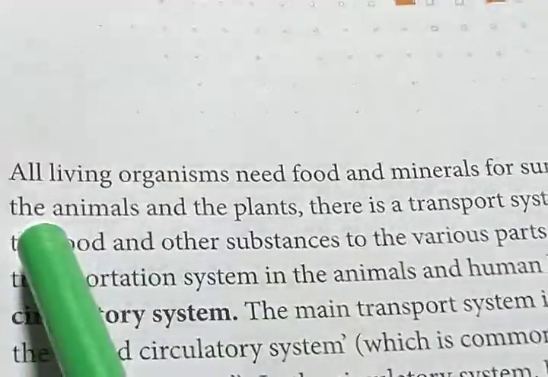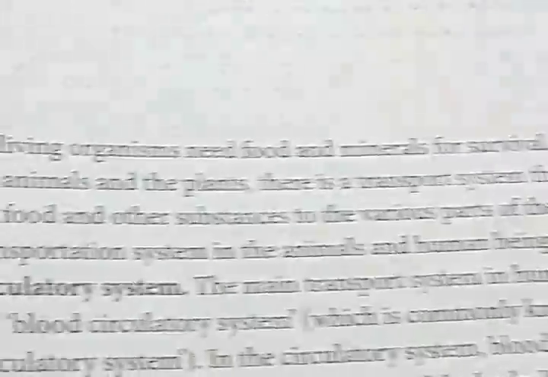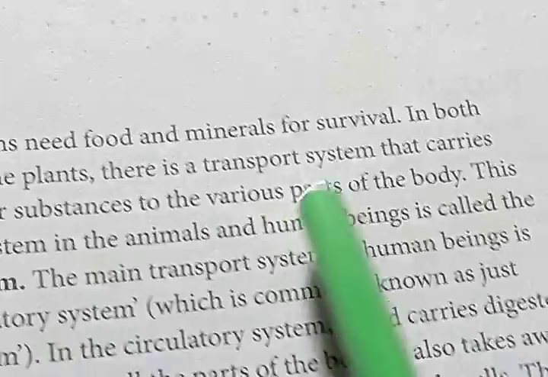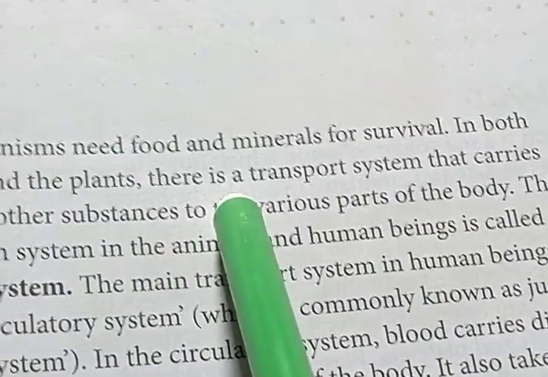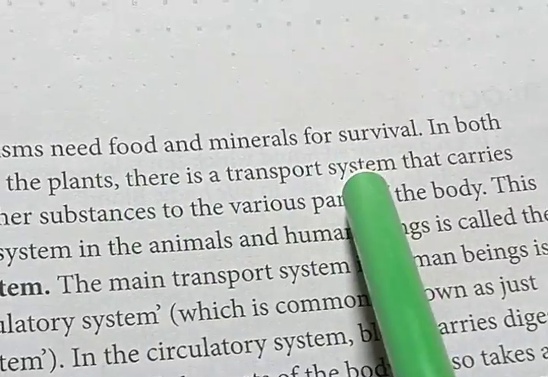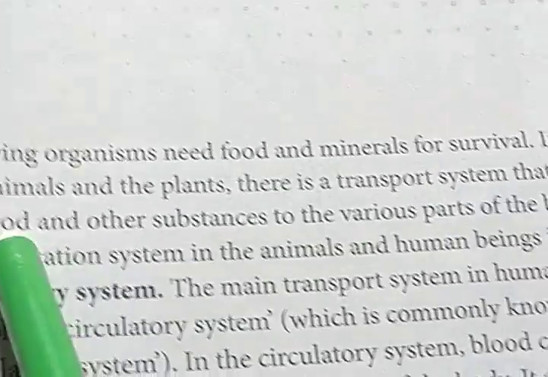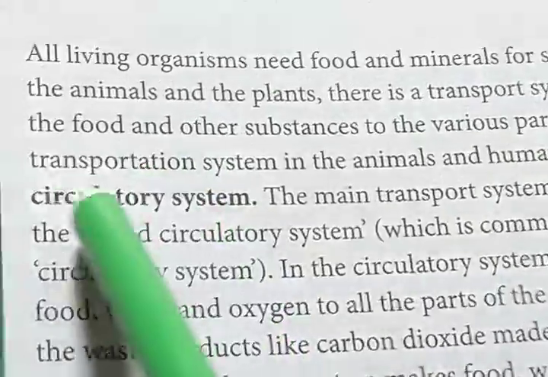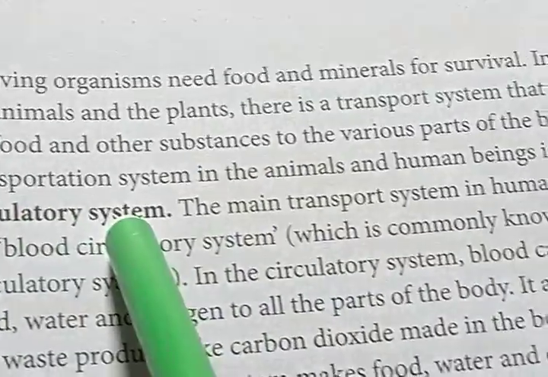In both the animals and the plants, there is a transport system that carries the food and other substances to the various parts of the body. So in the case of plants as well as animals, we have a proper transport system which helps to carry the food and other substances to the various parts of the body. This transportation system in animals and human beings is called the circulatory system.